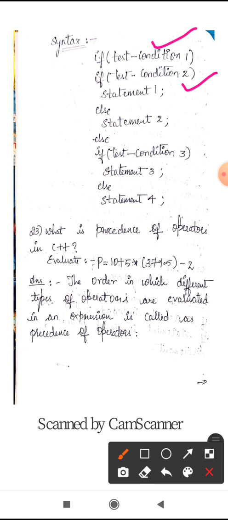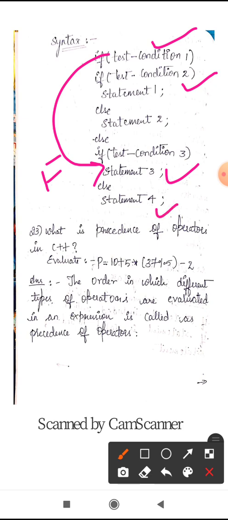If test condition 2 is satisfied, then statement 1 is executed, or else statement 2 will be executed. Next, if the test condition 1 is false, it has to check the next test condition 3. If test condition 3 is true, then statement 3 will execute, or else statement 4 will execute.